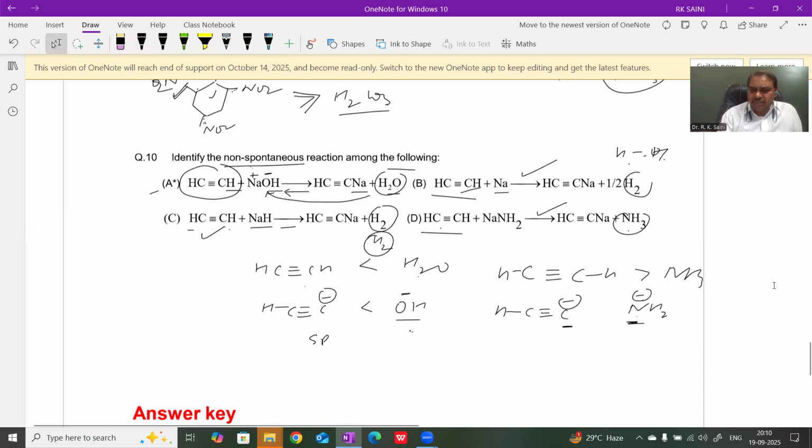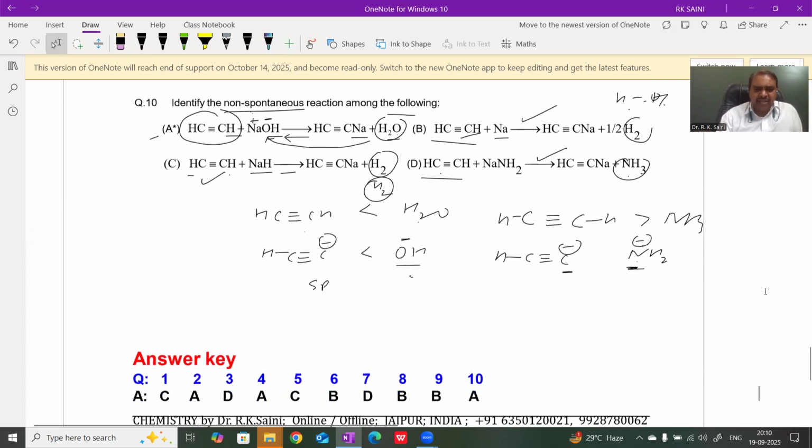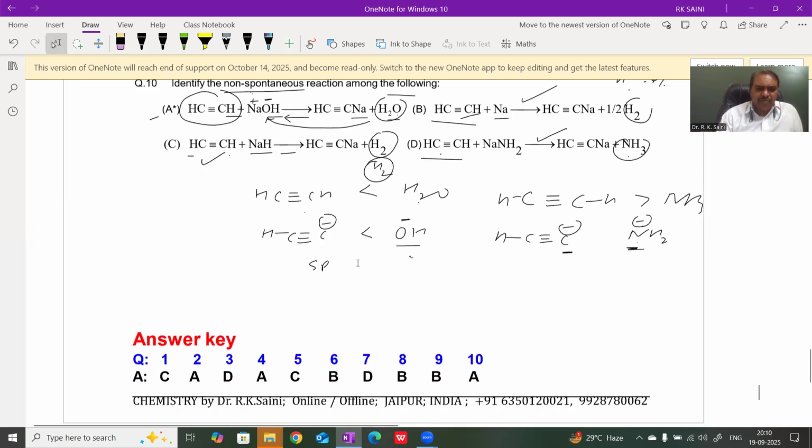These are some questions about relative acidic strength, and their answers are as given. In another class, we will also discuss some basic concepts of acid as well as basic strength.